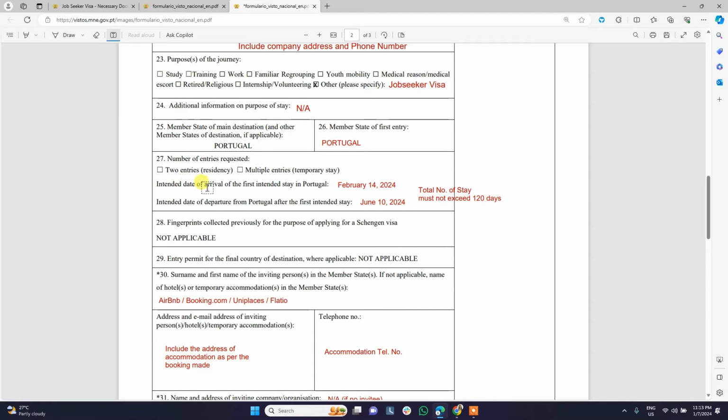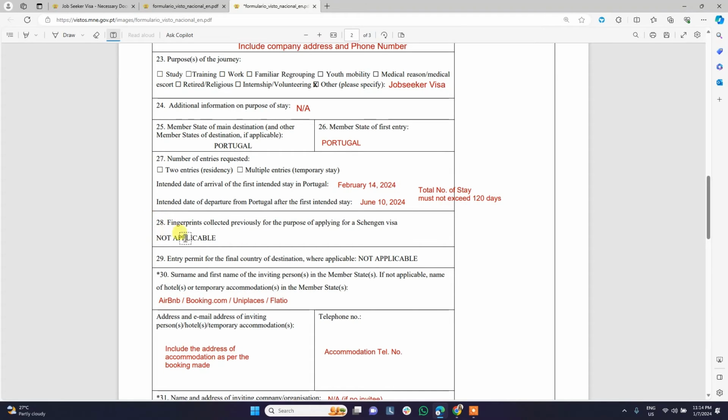For the intended date of arrival, this is what I was telling you earlier, that you at least need to decide on your travel date. So there is the arrival date and the departure date. Keep in mind that if you input a date here, do not maximize it up to 180 days. As much as possible, the total number of stay must not exceed 120 days. Why 120 days? Because that is the initial approval or validity of the job seeker visa. And it could be extended when we are already in Portugal for another 60 days.